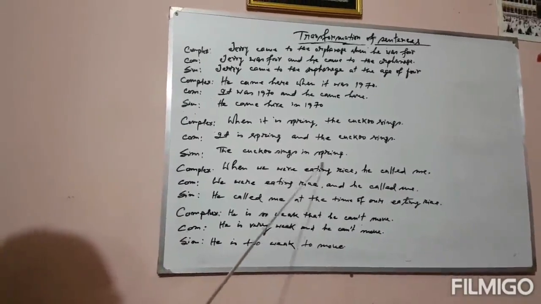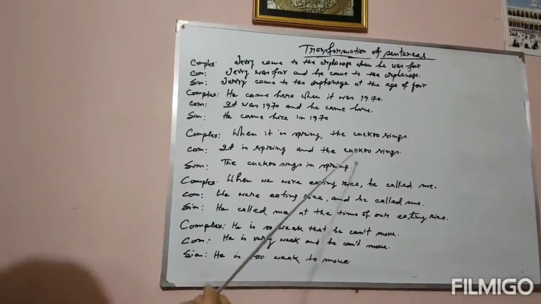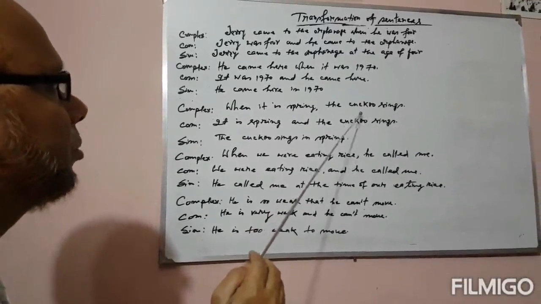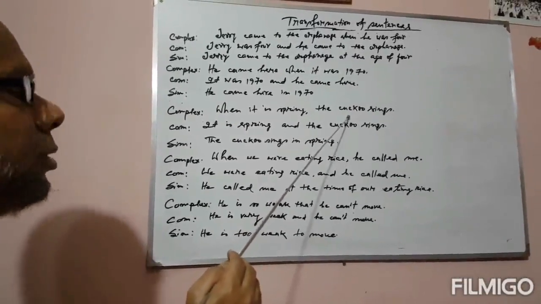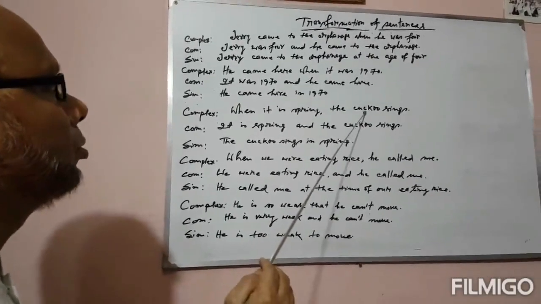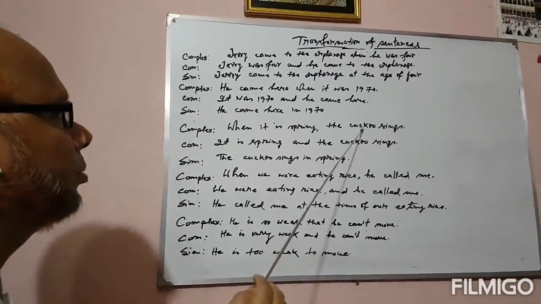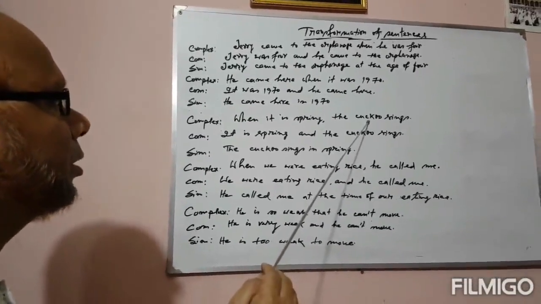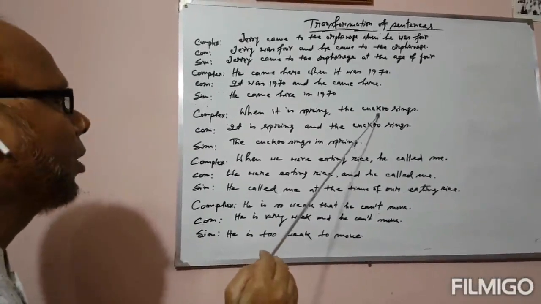In is used before spring. Please be attentive. Many students pronounce it wrongly. The pronunciation of this word is not kaku. Its correct pronunciation is kuku. Don't mistake it.